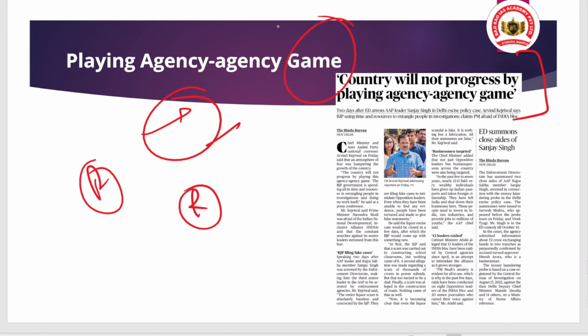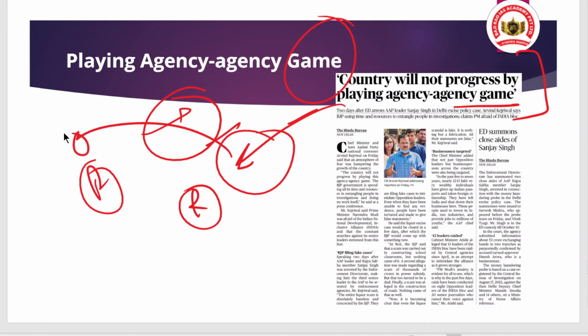So here you can take an important quote, like, country will not progress by playing agency game. In fact, the opposition parties claim that the central agencies are used by the central government to have political gains in the elections. So you can quote this: country will not progress by playing agency game. That's why I chose this article.